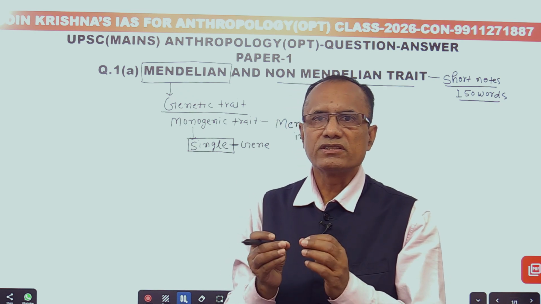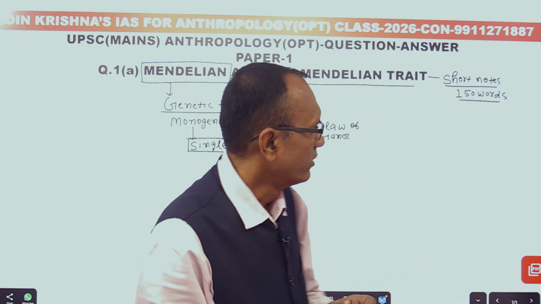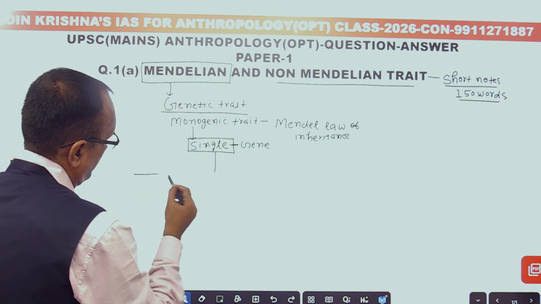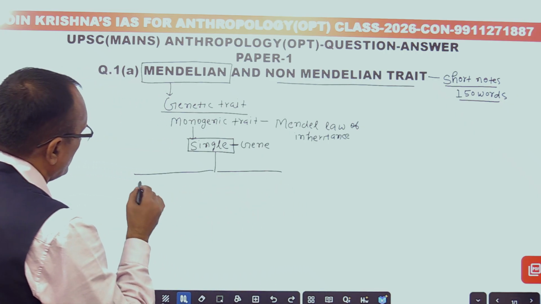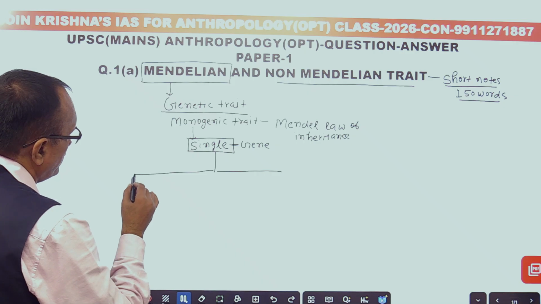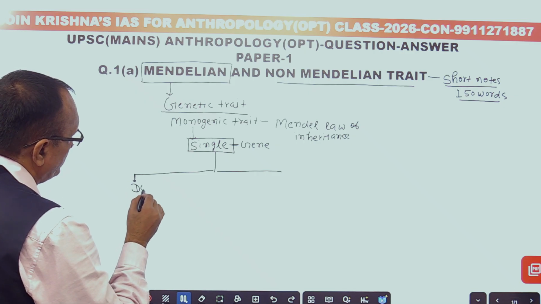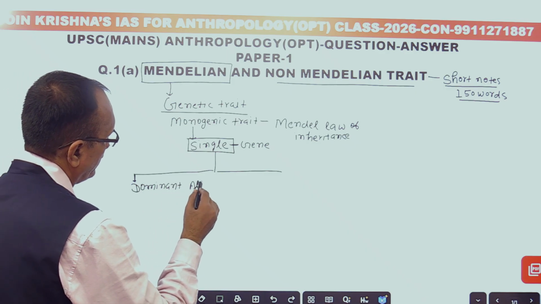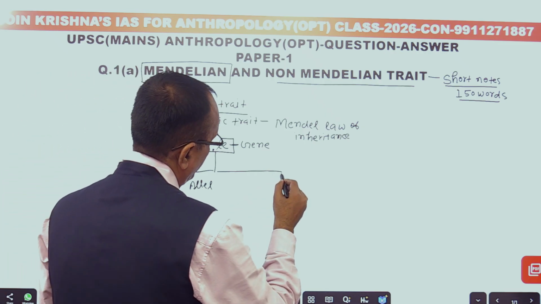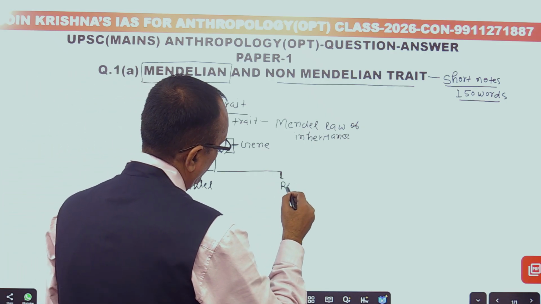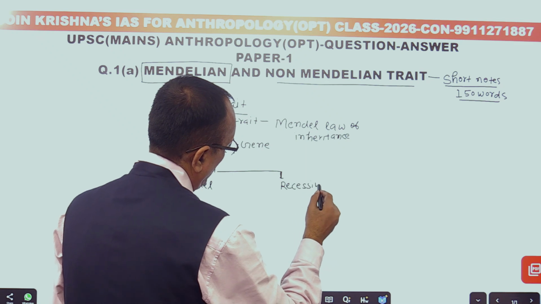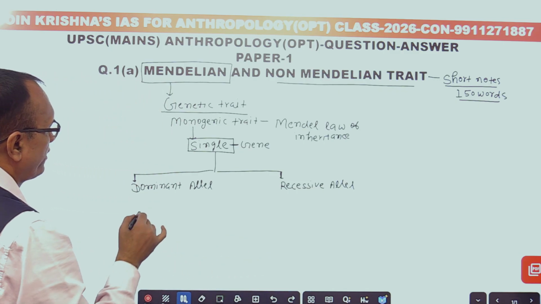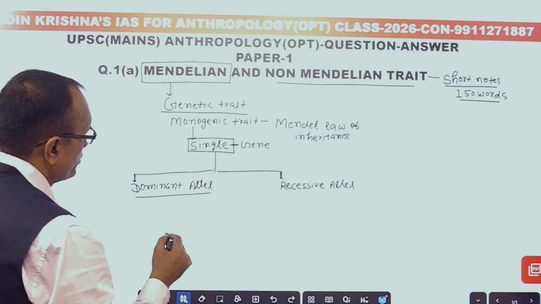So a Mendelian trait is determined by a single gene, but it has two alleles, one dominant and one recessive, and therefore a Mendelian trait is of two types.